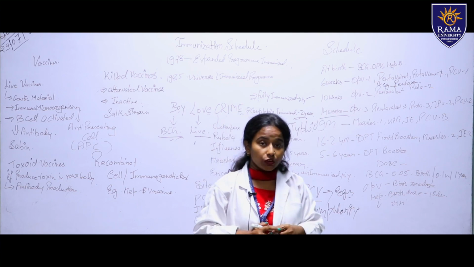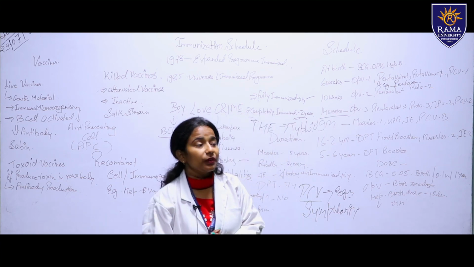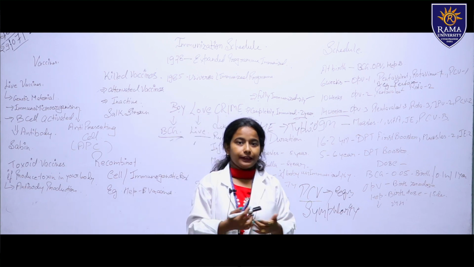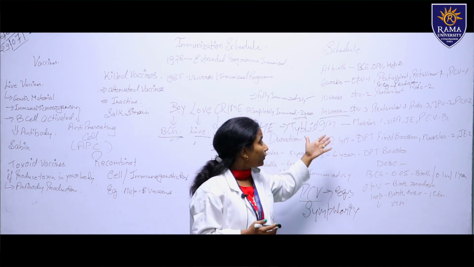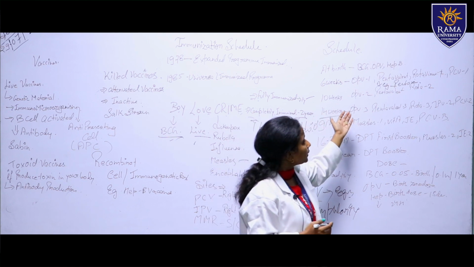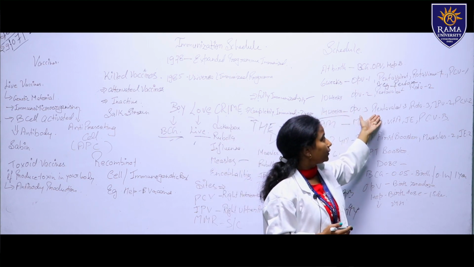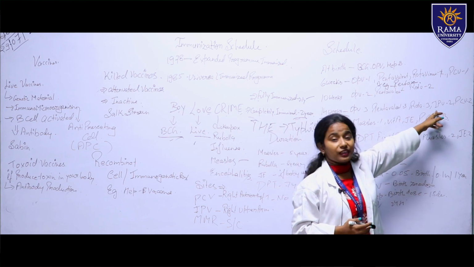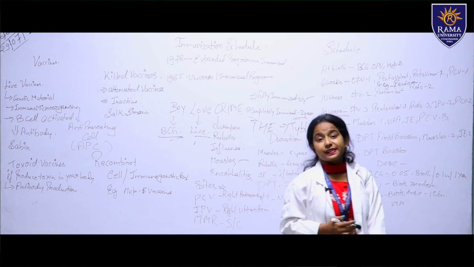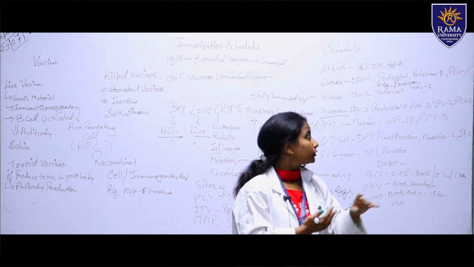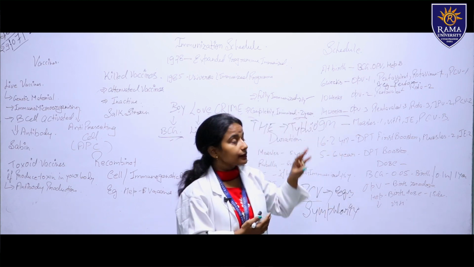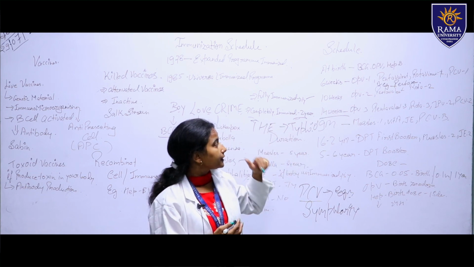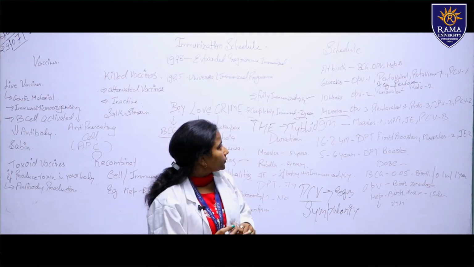At 14 weeks we have to give the OPV third dose. OPV first, so we give with a difference of 15 days. Then after that the pentavalent third dose at 14 weeks. Rotavirus third, IPV and PCV 2. There is a pneumoconjugate vaccine with 2 doses. First we give at 6 weeks, then the second one at 14 weeks.